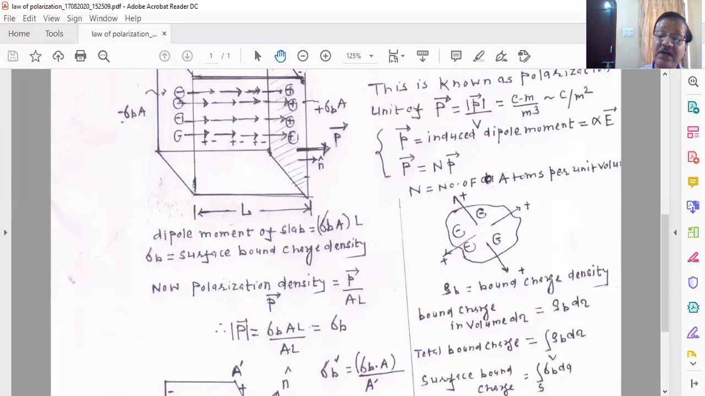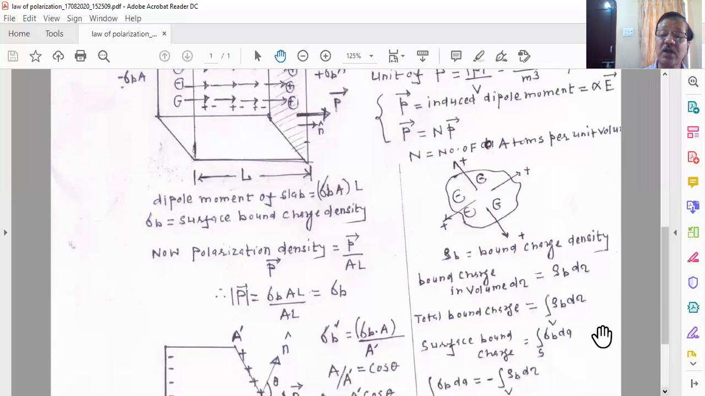So if you take the volume integration of the charge density over the volume occupied by the dielectric material, you will get the total bound charges. This expression is known to you. So this gives the total bound charges, which will be the negative charges in our case. These charges are computed with the help of this expression.